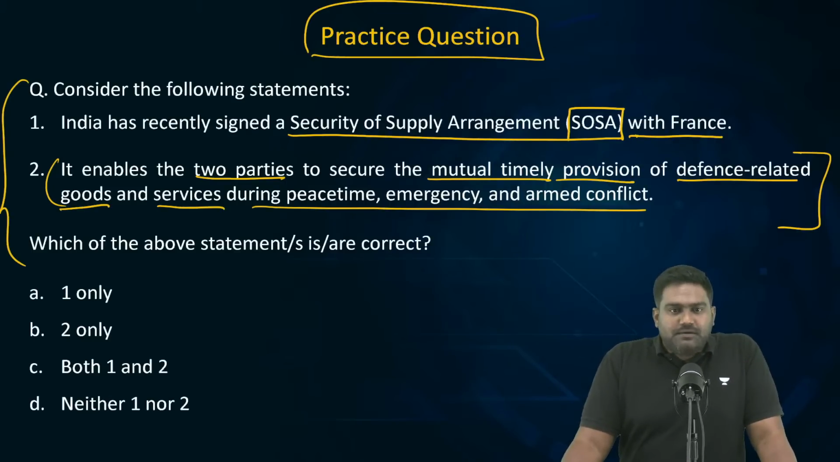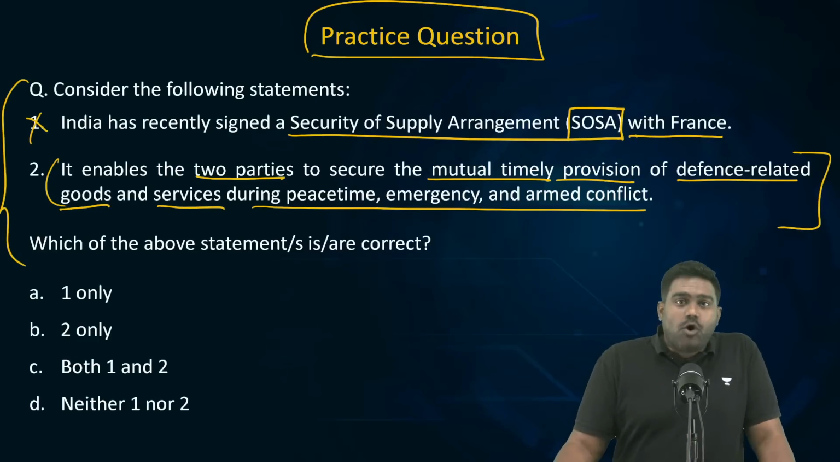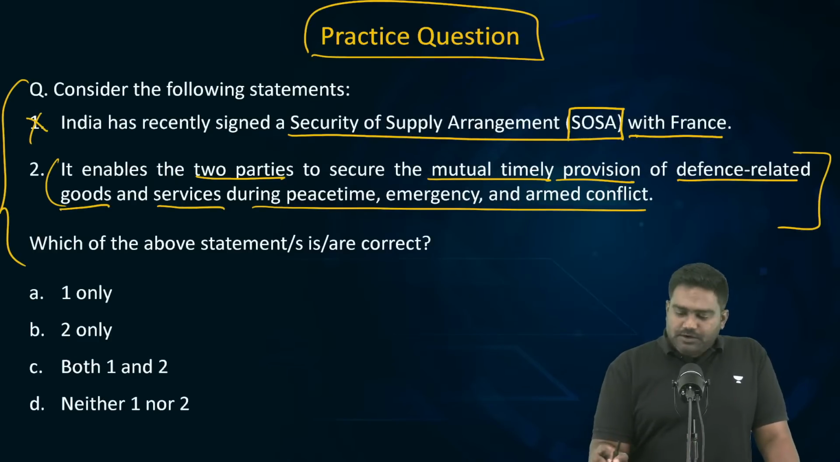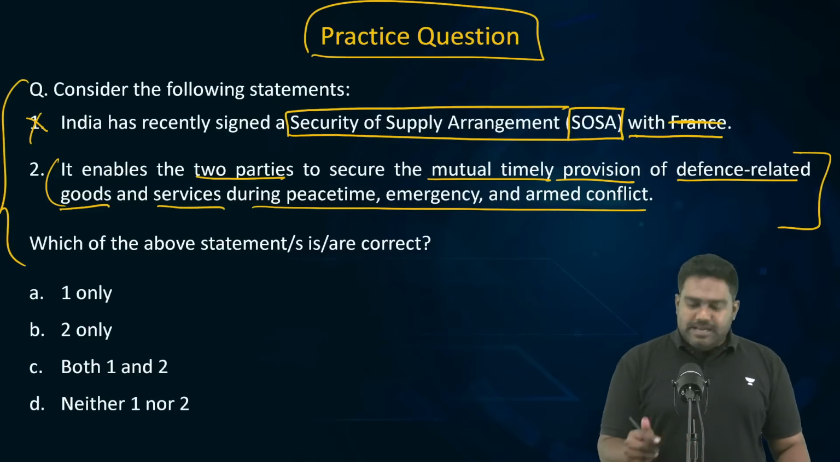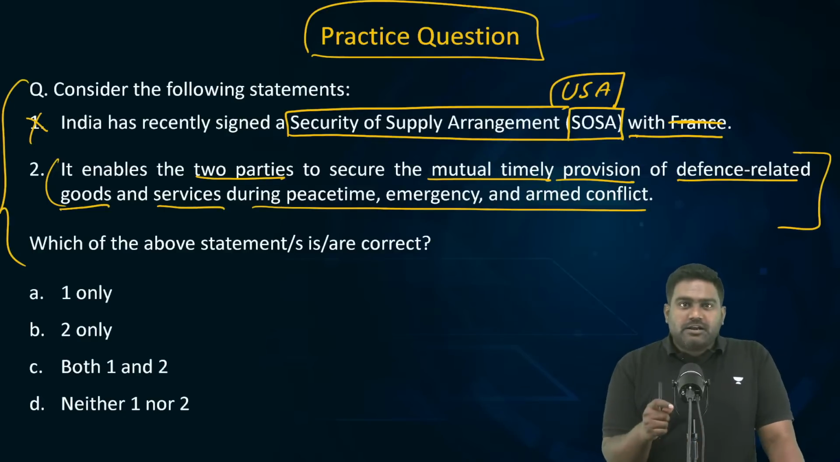Most of them are saying B. Very good. Statement 1 is incorrect. Statement 1 is wrong. We have not signed this agreement with France. India has recently signed the Security of Supply Agreement with United States. It's a defense related agreement between India and US, not India and France.